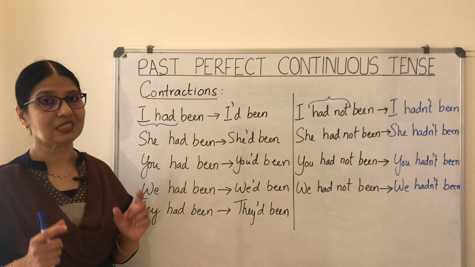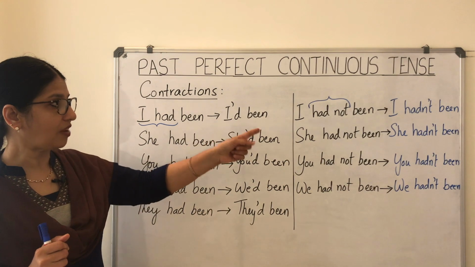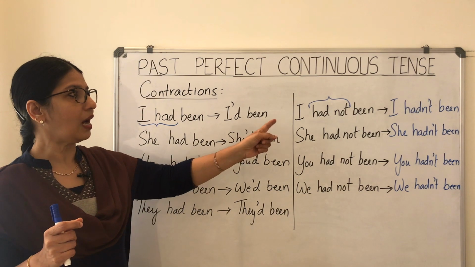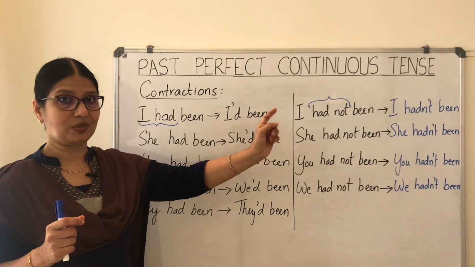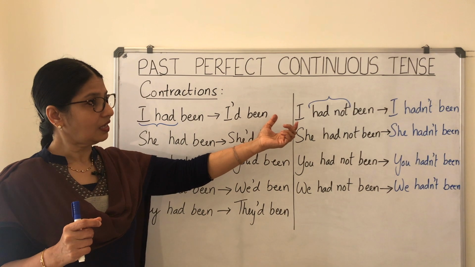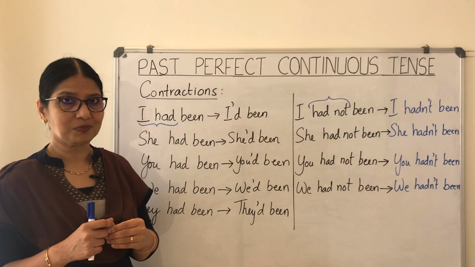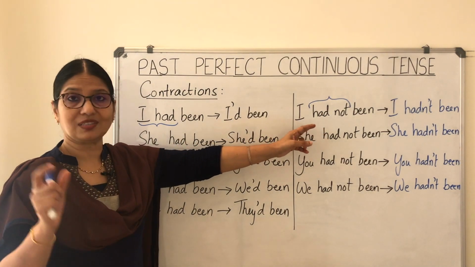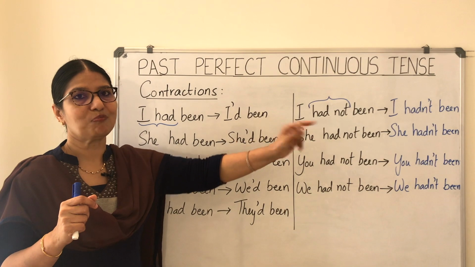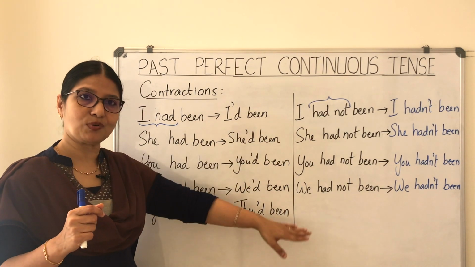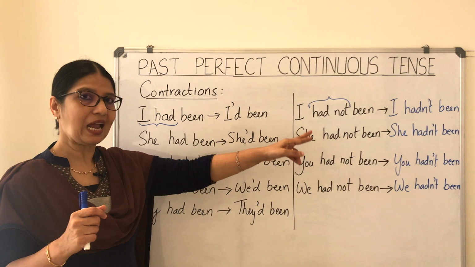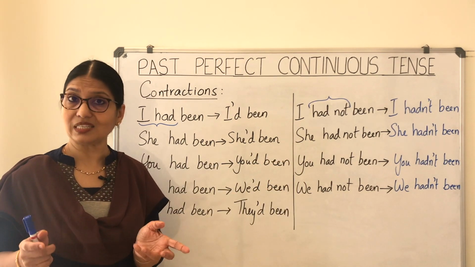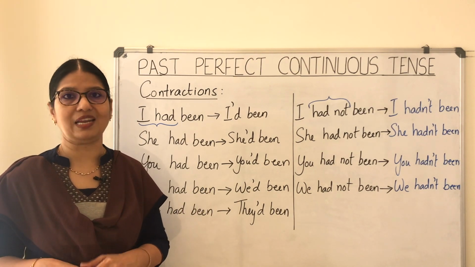Then how to contract the negative forms? So there you have I had not been being shortened to I hadn't been. So there I have put the had and not together, and you can see that the O from the not is removed. So you have the contracted form I hadn't been. So the same pattern is followed with the remaining ones. She hadn't been, you hadn't been, we hadn't been, and with it here you can say it hadn't been raining.